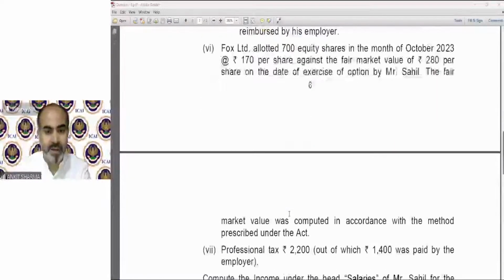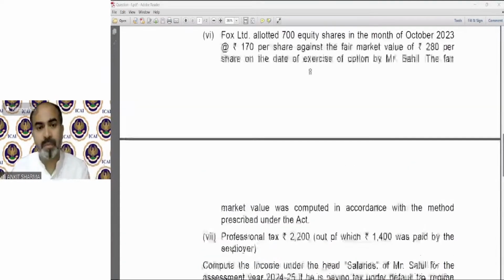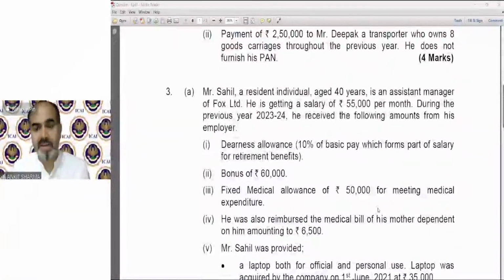So at the end of the question, compute the income under the head salary of Mr. Sahil for the assessment year 24-25 if he is paying tax under default tax regime. So if you are going to pay tax as per default tax regime, the solution will be as under. So we have to solve this question as per default tax regime. So point number one, we'll start from here.